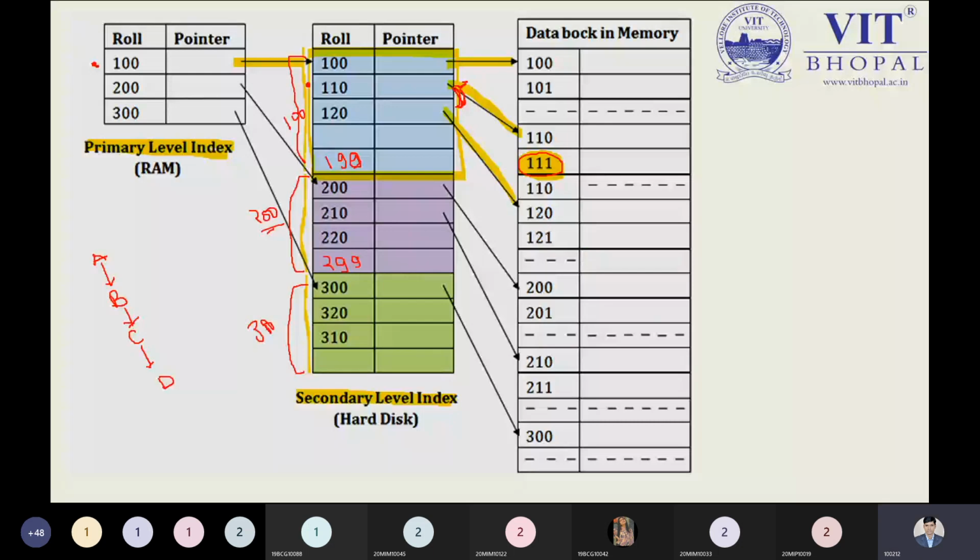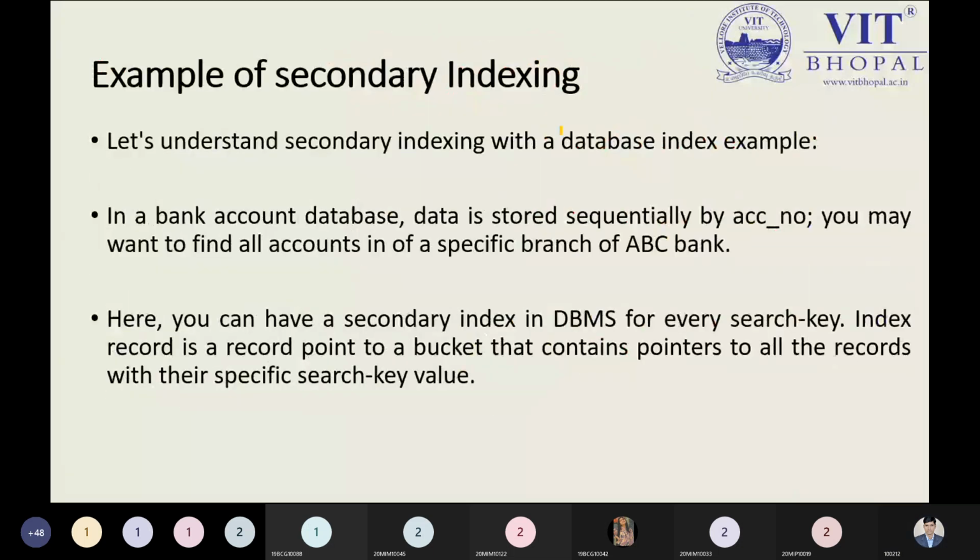Now, talking about other examples of the secondary index: in a bank account database, data is stored sequentially by account number. You may want to find all accounts of a specific branch of the ABC bank. So here you can have a secondary index. For every search key value, the index record points to a bucket that contains pointers to all the records with that specific search key value.